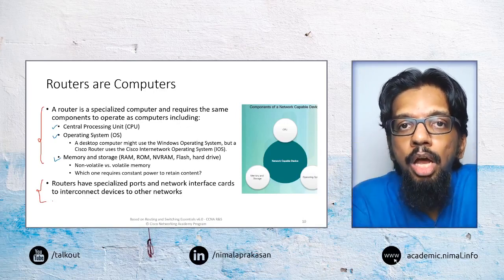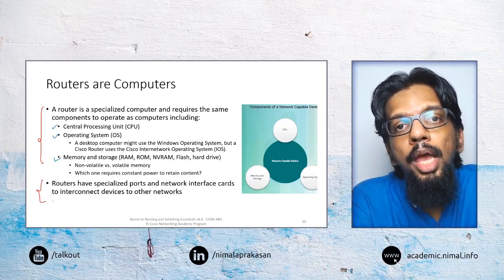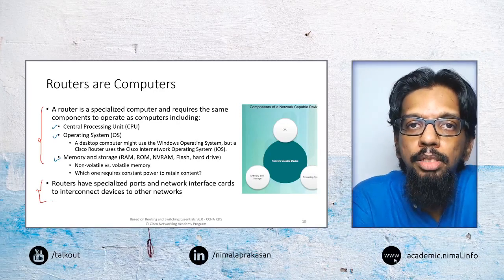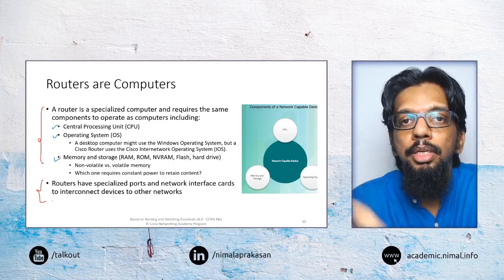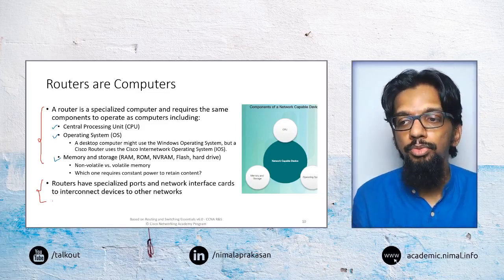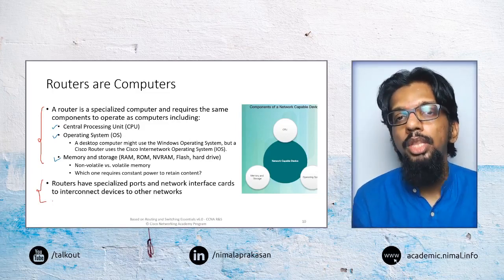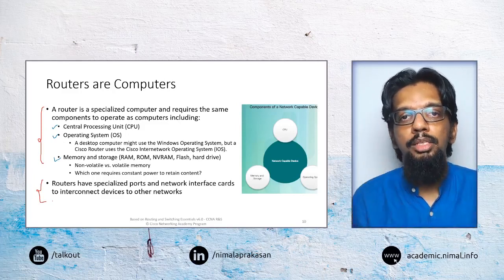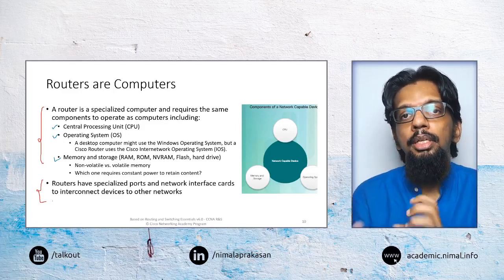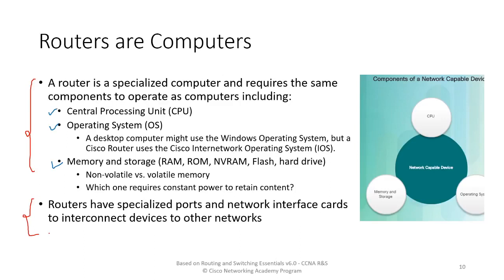From a networking hardware point of view, a router may have some additional components that may not be present in a standard computer that we may come to use. So that is the main difference. But other than that, conceptually, a router is basically a computer that has some additional networking capabilities.